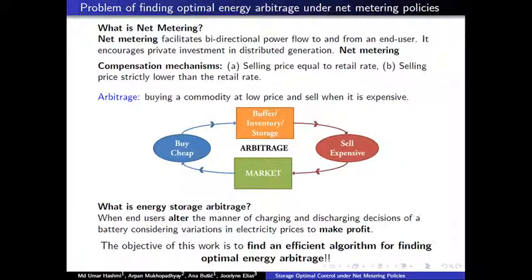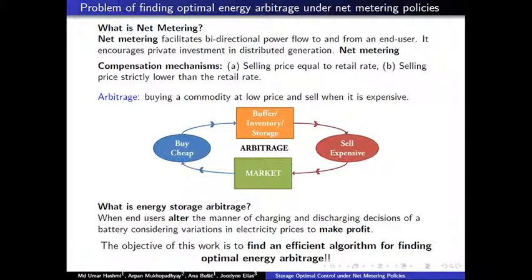Arbitrage in general refers to buying a commodity when the prices are low and selling it when it is expensive. Now, in this process of buying and selling, because of the finite size of inventory or storage capacity or buffer, these actions are coupled in nature.